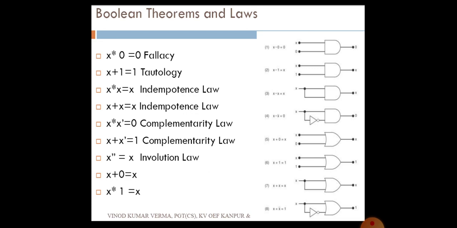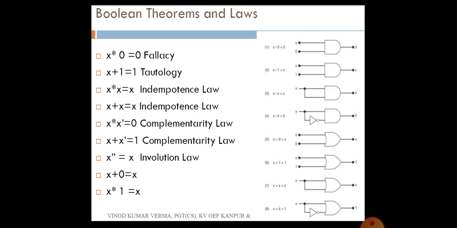X double bar equals x. 0 inverse is equal to 1. Again you are inverting 1, it becomes 0. That is, 0 will be the input and you will get the output as 0 if you are making a double inverse. That is called the involution law.